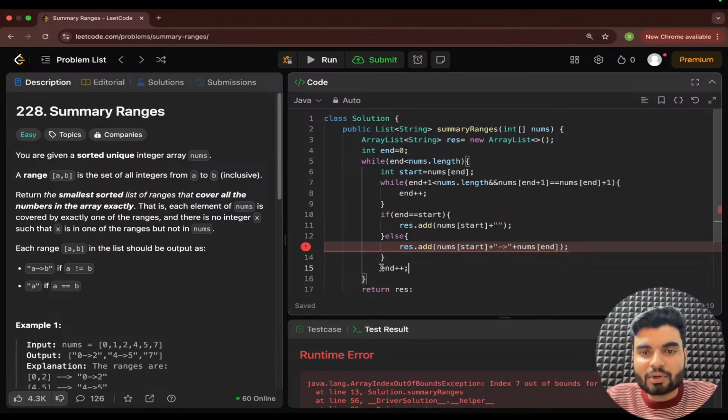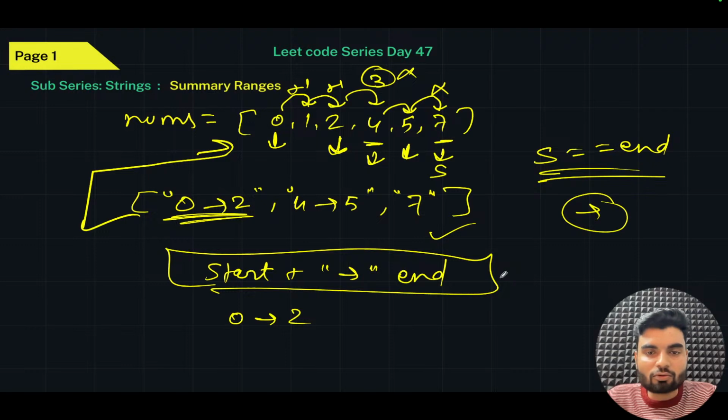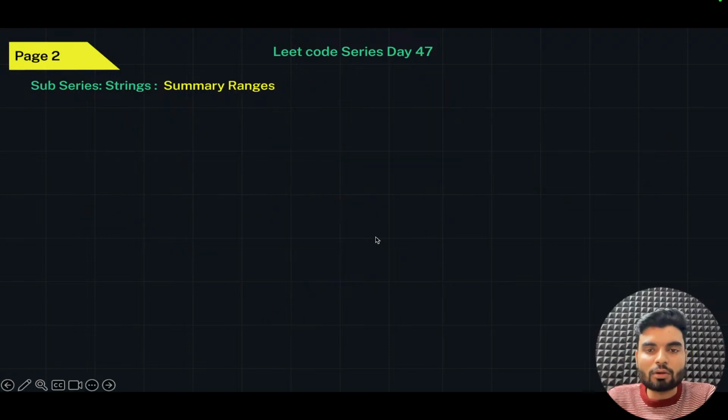Here we are doing end plus plus anyway, and here we are moving a pointer. Nobody will do a dry run, we'll figure out our problem, or we'll understand the code, right? That's how everybody solves the problem, and I also solve it in the same way.